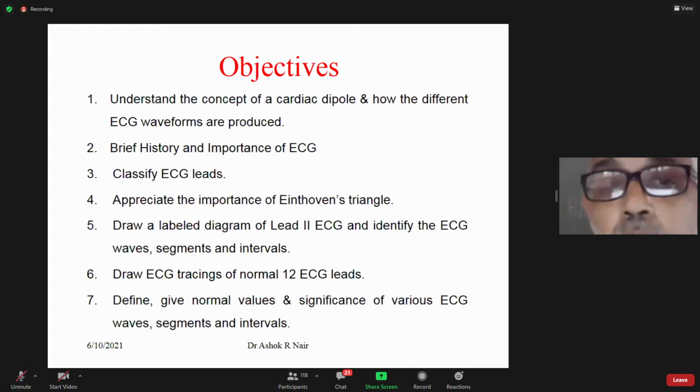You need to draw a proper ECG and label it, identifying the waves, segments, and intervals. We'll define the normal values for each of these, probably in the next class in detail. We'll try to cover the first six points today.